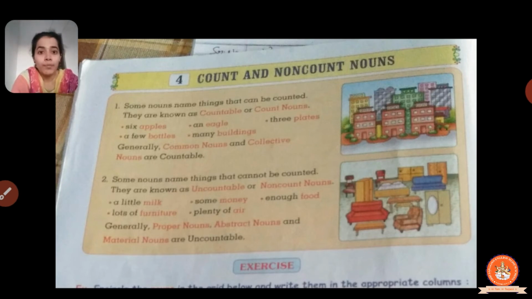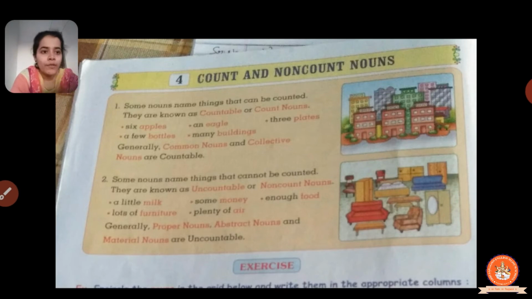You cannot say one money, two money, three money. We can't say that. We can say some money, some amount of money, a huge amount of money. Then we have the next one, enough food. If you have some food in front of you, we cannot count it. We cannot say one food, two food, three food, or many food. We can say enough food.